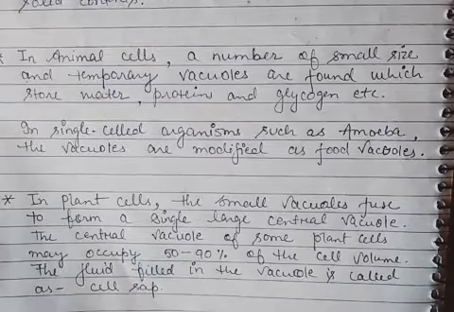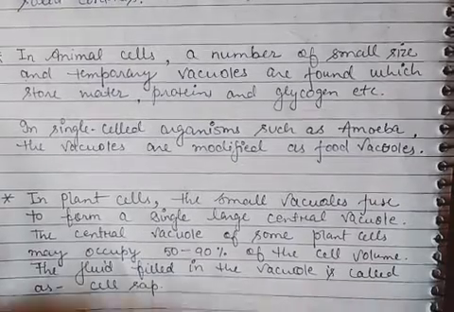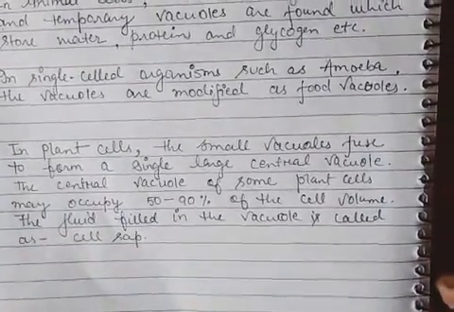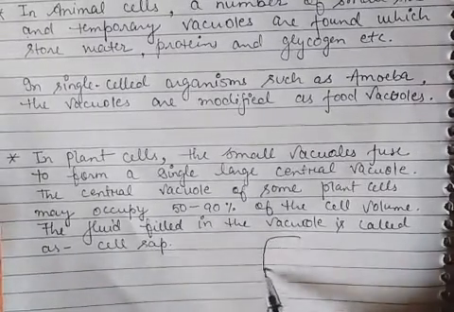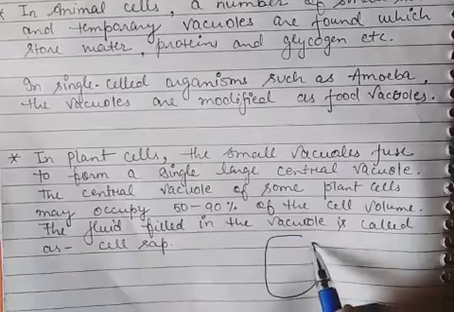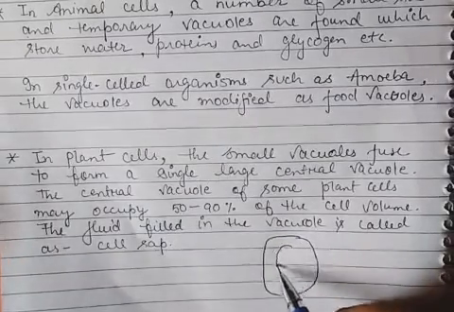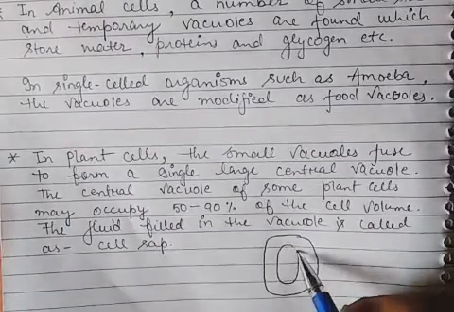In plant cells, in the mature plant cells, what happens? The smaller vacuoles merge together and become a single centrally located vacuole.